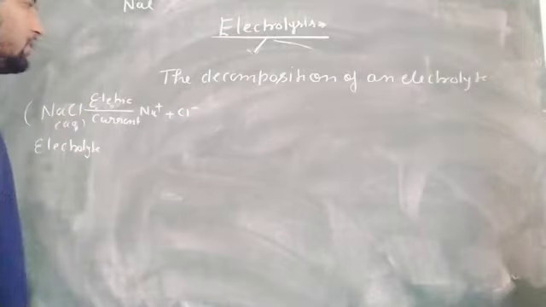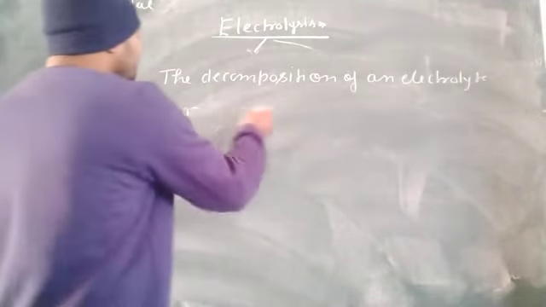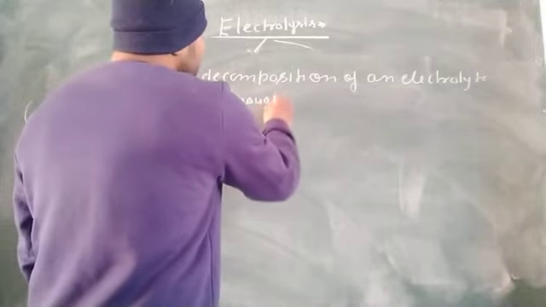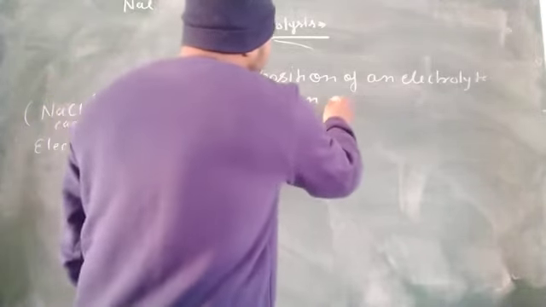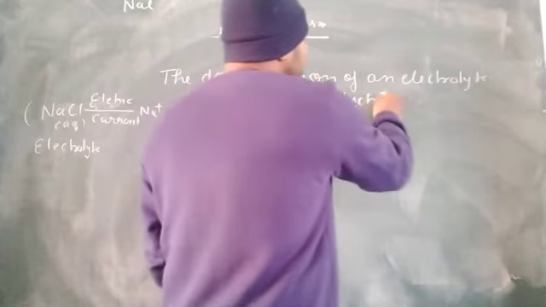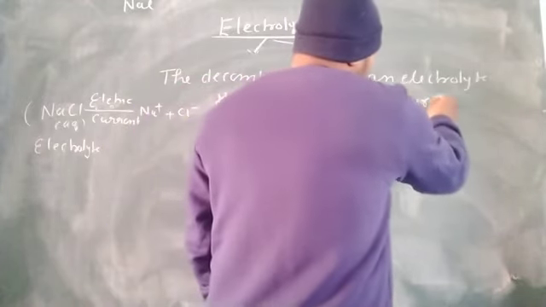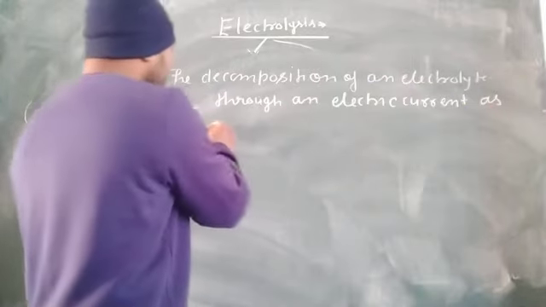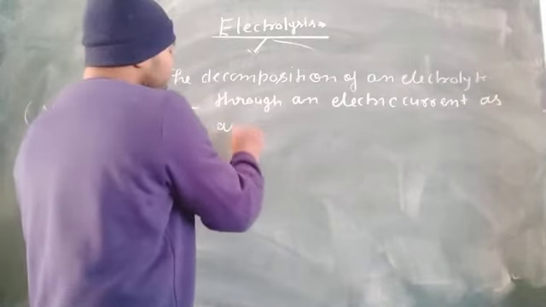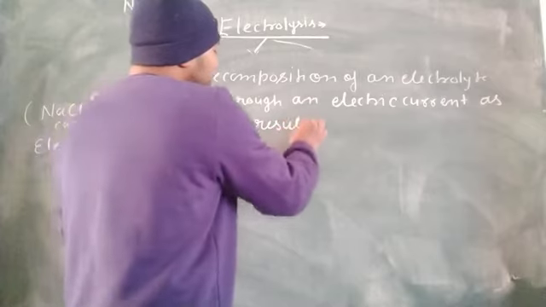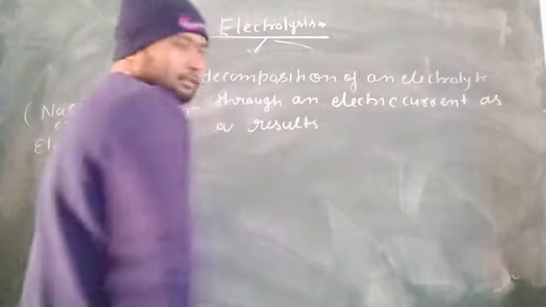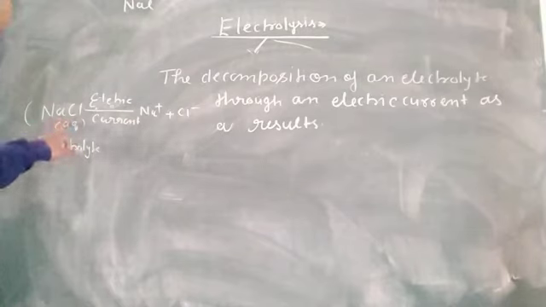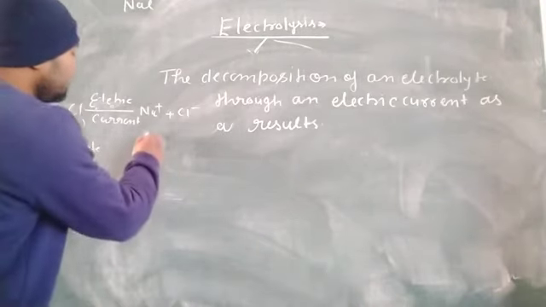Okay. So the decomposition of an electrolyte through an electric current, as a result, when you pass electric current through the electrolyte, it converts into its ion form.